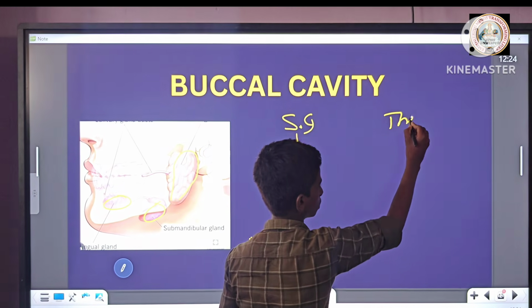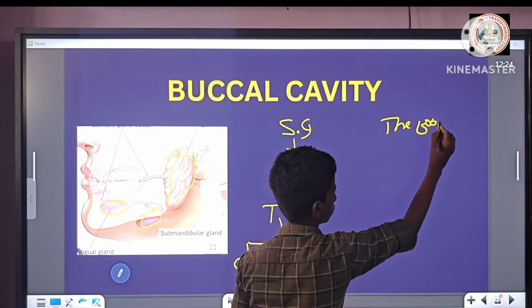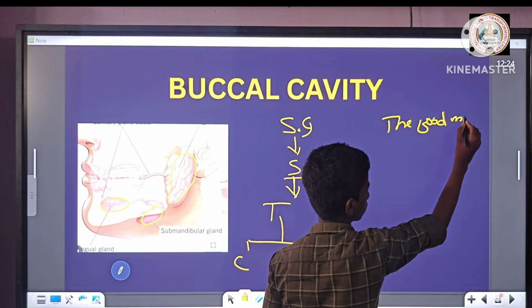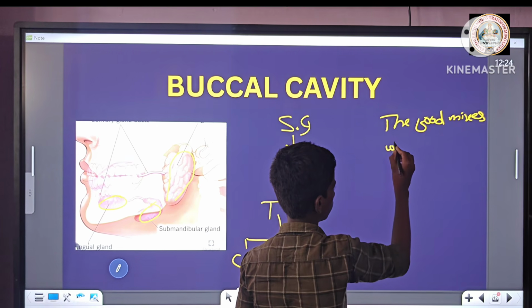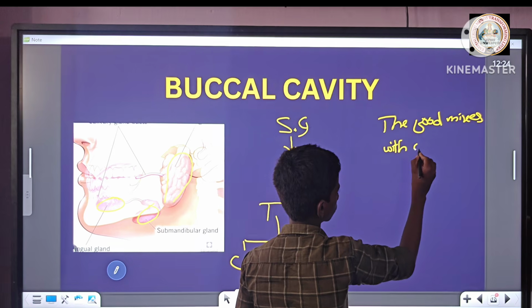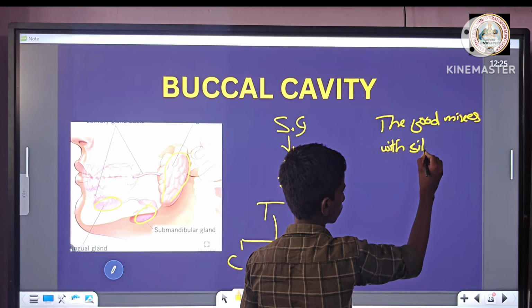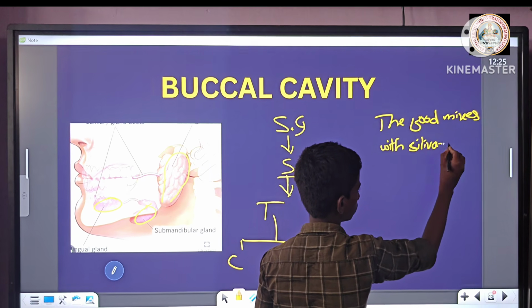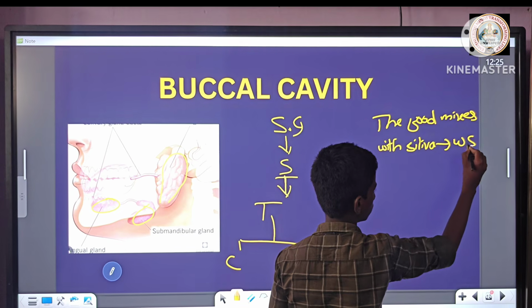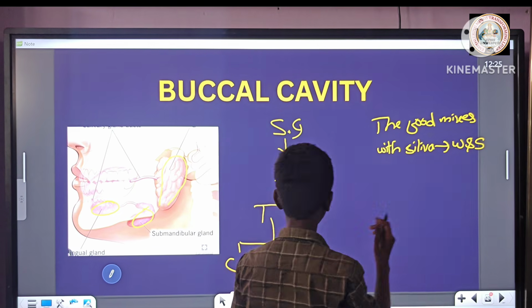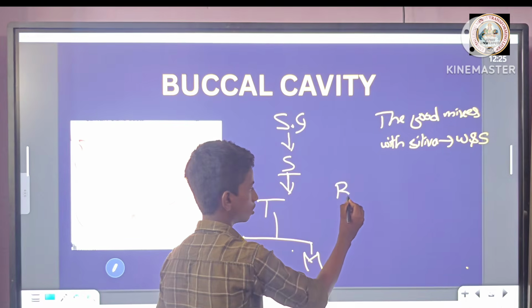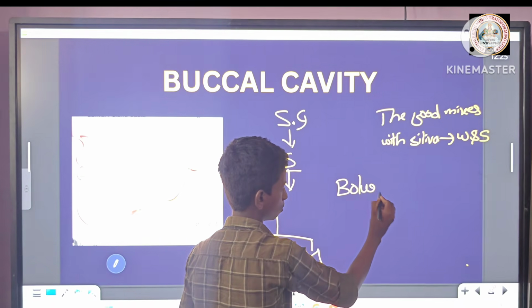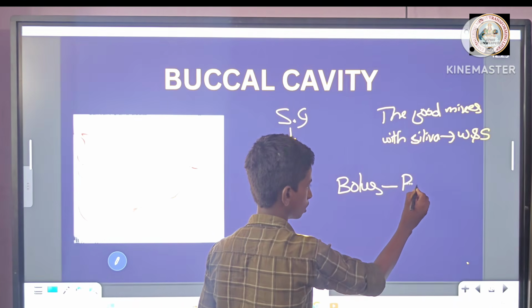The food mixes with saliva and turns wet and slippery. The food is called bolus. Bolus has a basic nature.